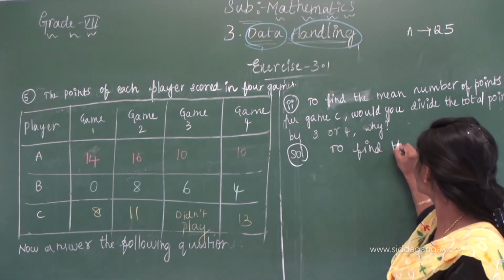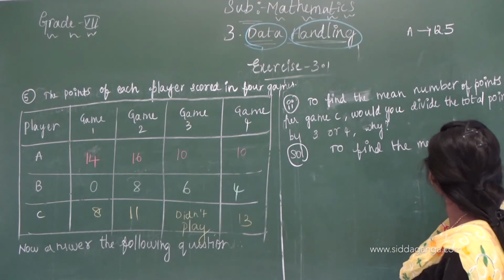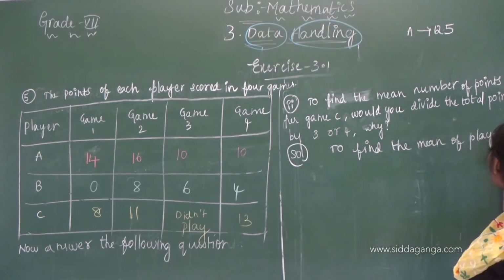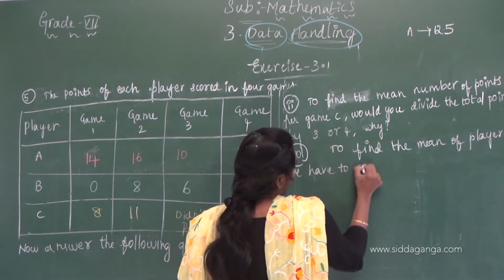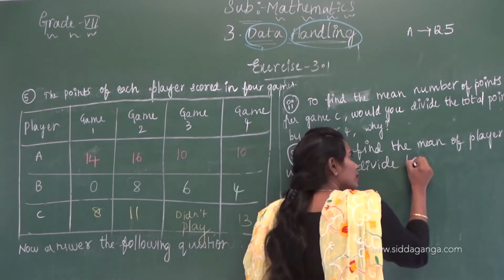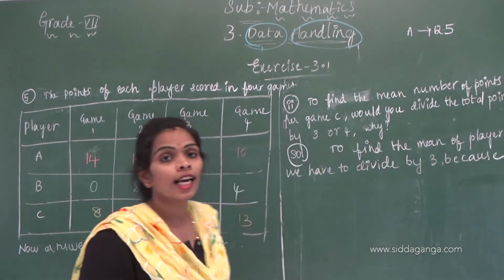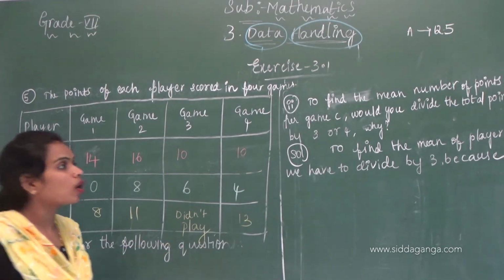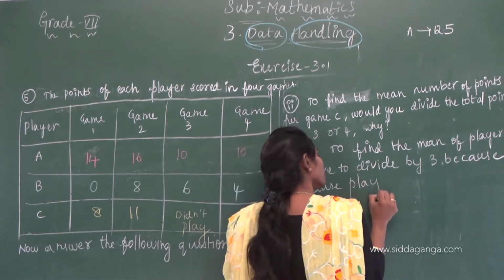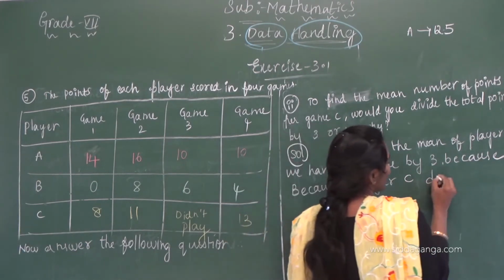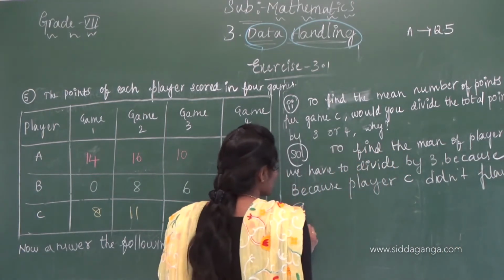Find the mean of player C. We have to divide by 3 because in game 3 he didn't play.